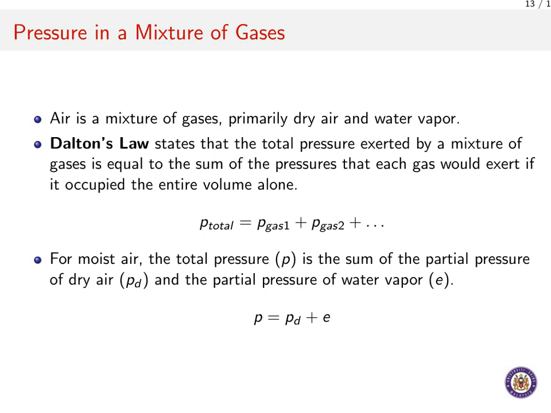For our purposes with moist air, this simplifies beautifully. The total atmospheric pressure, which we label P, is the sum of the partial pressure of dry air, P sub d, and the partial pressure of water vapor, which we uniquely label as E. This simple equation, P equals P sub d plus E, is fundamental for almost everything we will do moving forward.